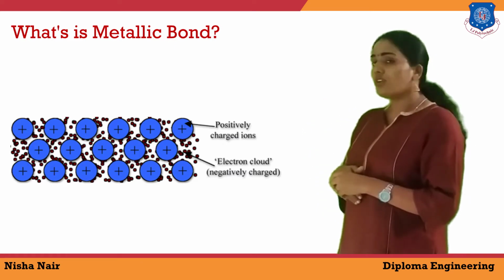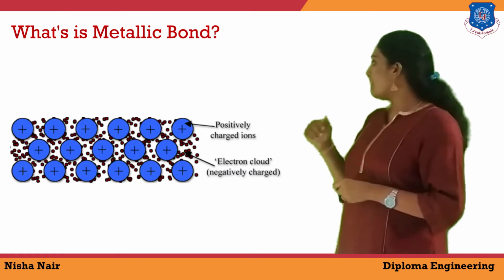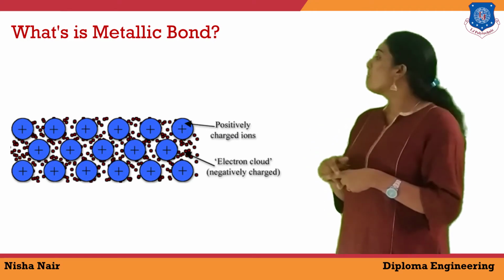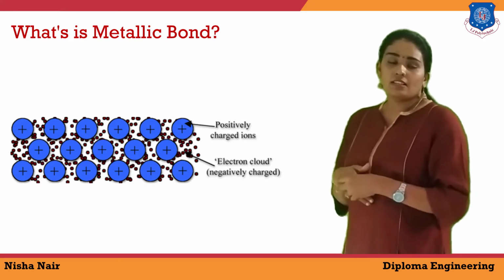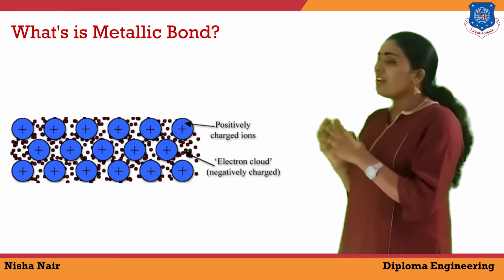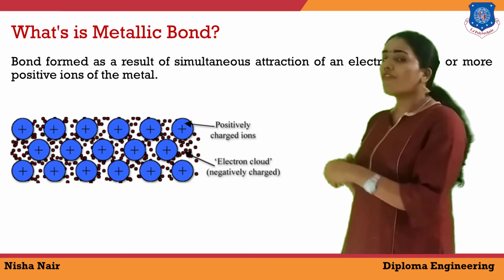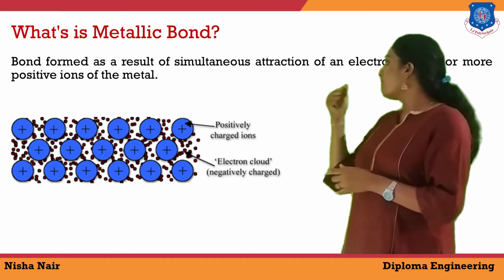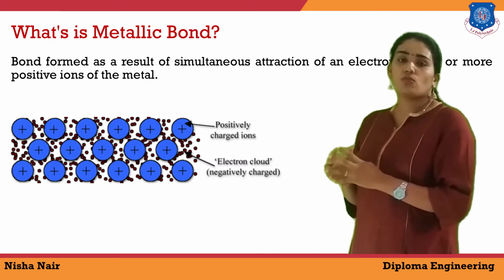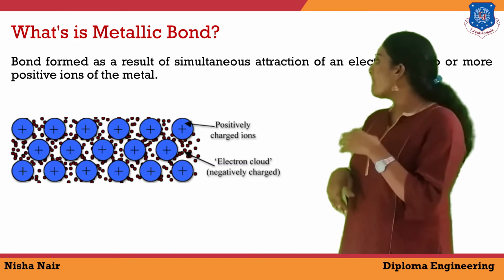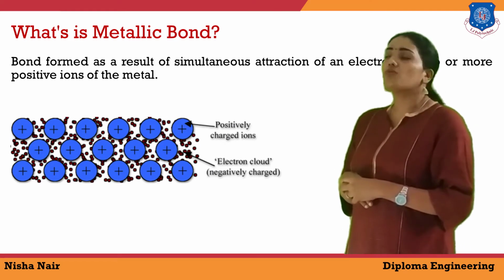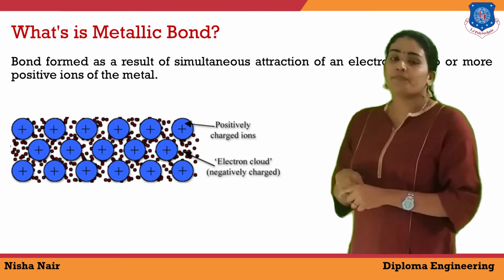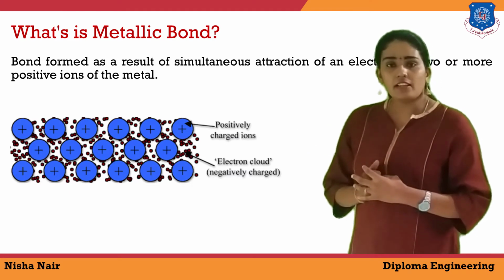As we know, the nucleus has a positive charge and electrons have a negative charge. So there is a force of attraction between these electrons and the kernels. The force of attraction between these positively charged kernels and the delocalized electrons is known as a metallic bond. In metals, the bond formation is due to the attraction between the kernels and delocalized electrons. Such a bond is known as a metallic bond.